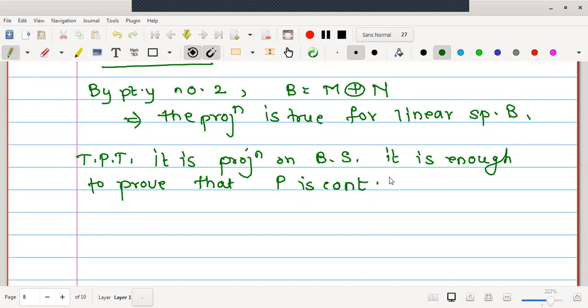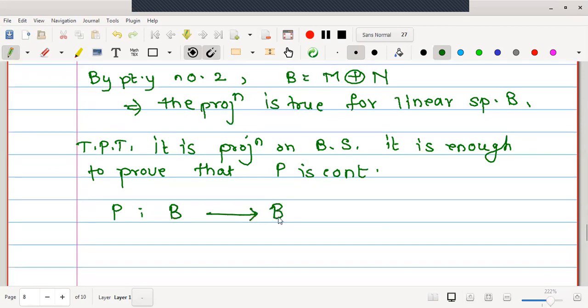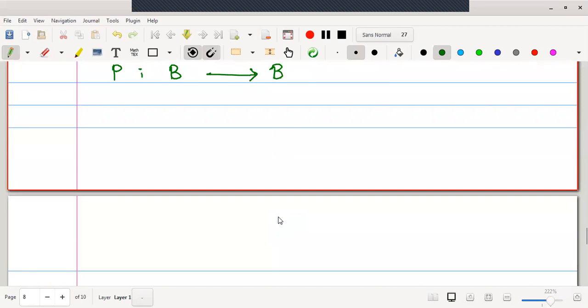Again, the way we are going to show that the mapping P is continuous is by renorming the given space. We know that P is a mapping from B to B, where B itself is a Banach space, which means it is a normed linear space, so the norm is already acting on both the domain and codomain spaces. Now we will redefine, or renorm, the given space B. Let us define a new norm.